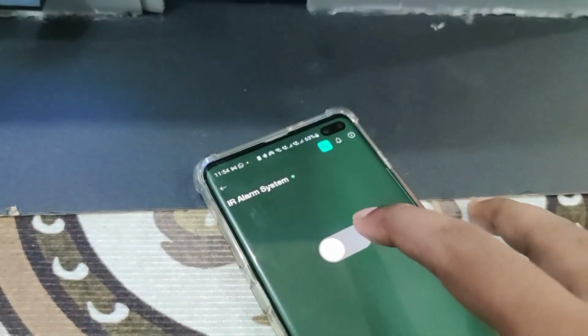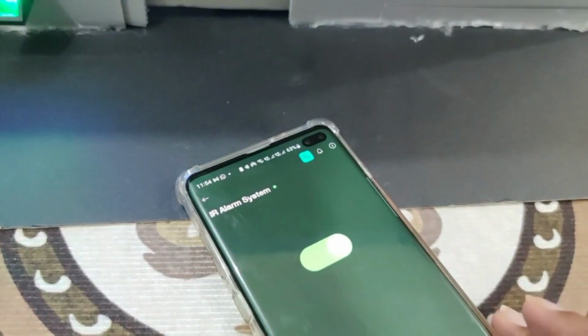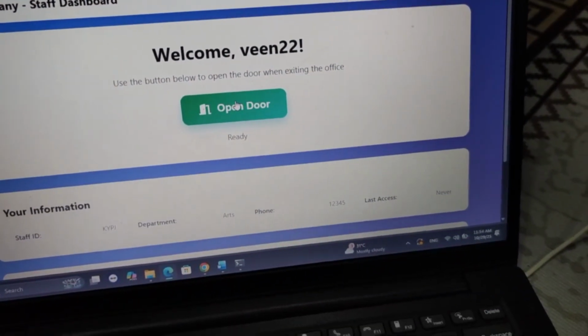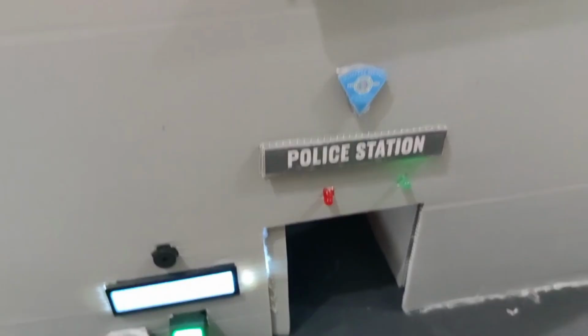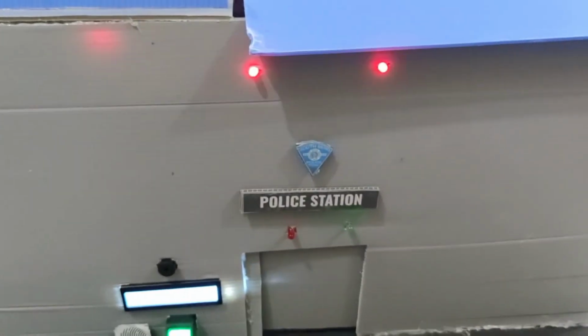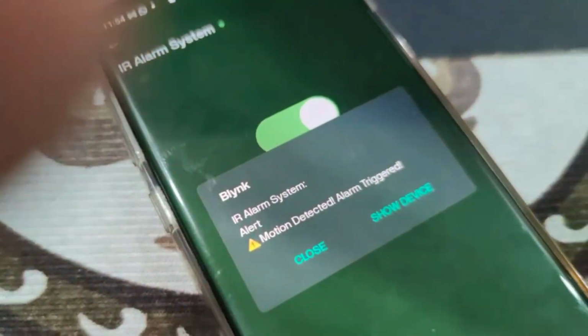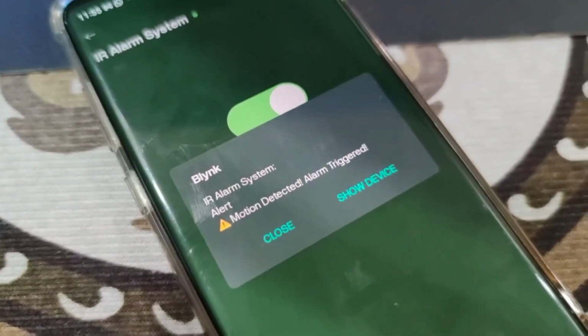When it's outside of office hours, you turn on the alarm system, and then you try to open the door, either from inside or outside. Open door, the alarm will be beeping and there will be a notification showing on your phone.